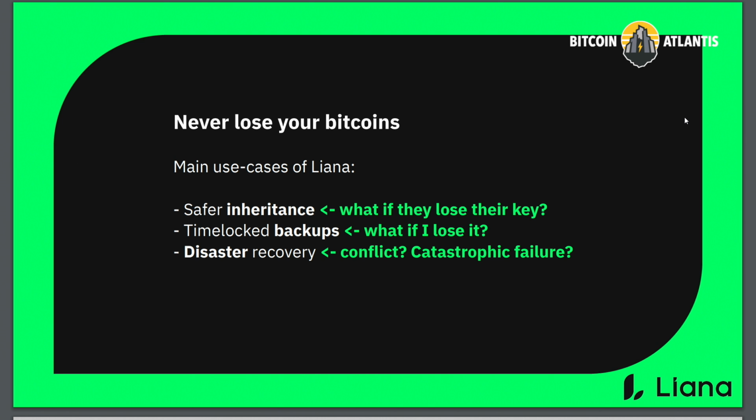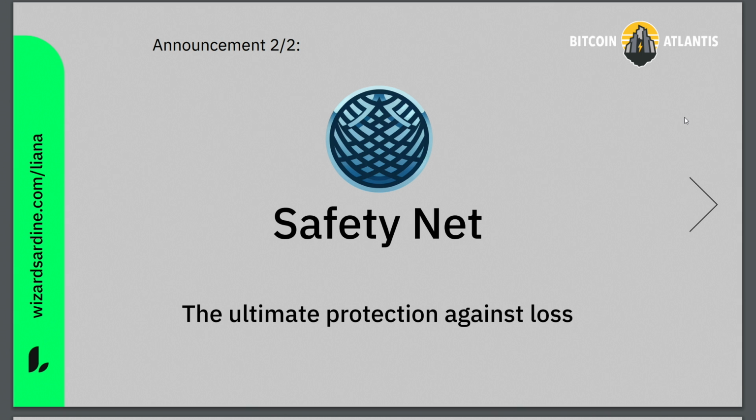We want a last thing. And this is what we are announcing now, which is safety net. Safety net, we call it the ultimate protection against loss. Ultimate not as in perfect, because nothing is perfect, but ultimate as in the very last one in your Liana setup. So you can have multiple recovery paths.